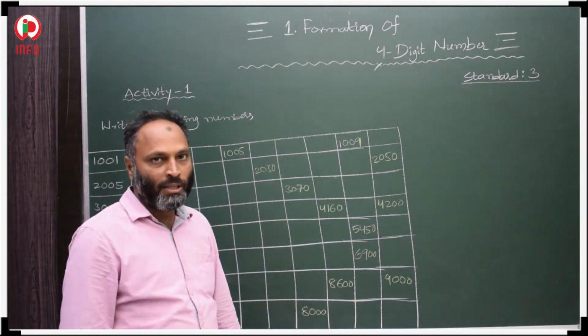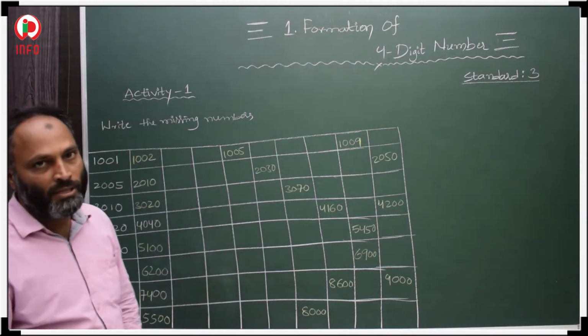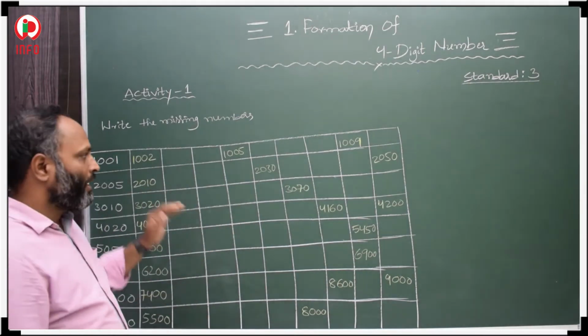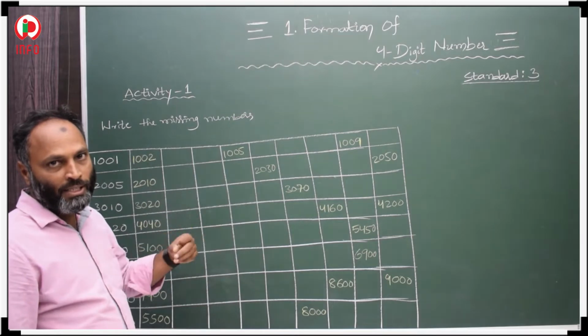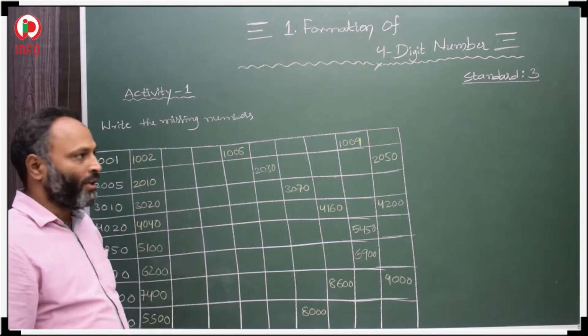Whatever missing numbers are there, we have to write the missing numbers. Here it is skip counting, so we have to understand how many numbers we have to skip, and write first. In the first question, 101, 102. Here the very next number, the successor, is there, so we have to write all successors, no skipping, nothing.